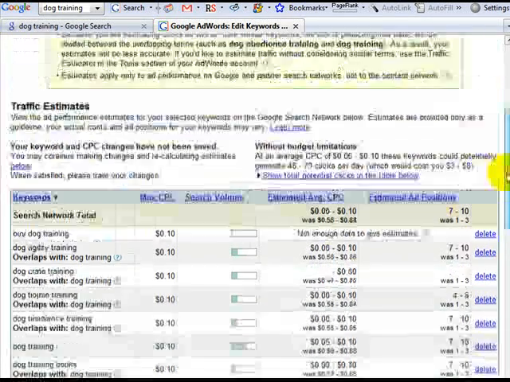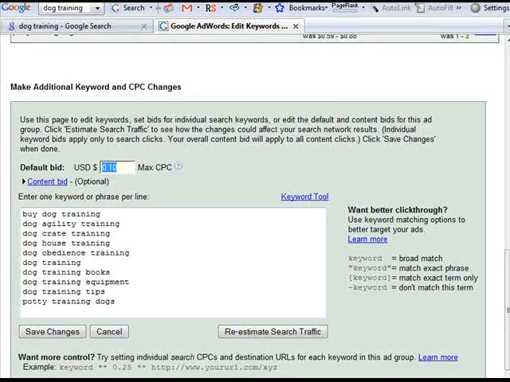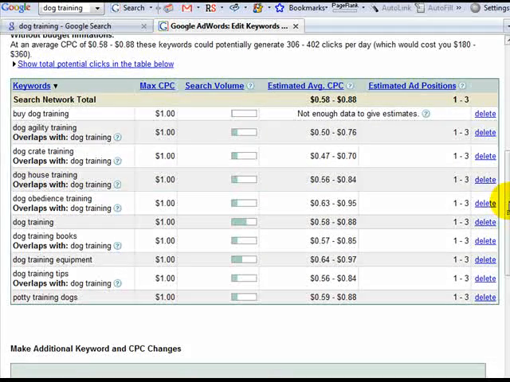So let's go ahead then and look. Let's push our bidding back up to $1. And I think you're going to find, again, the more targeted the keyword phrase, of course it's going to cost you more to bid on it. However, your conversions are going to be higher. So as you can see here, it is extremely important that you take great care when developing your keyword list. In the next video, I'm going to talk more specifically about how you can manipulate your keyword list to get even more specific results by working with something called keyword match. I'll see you there.